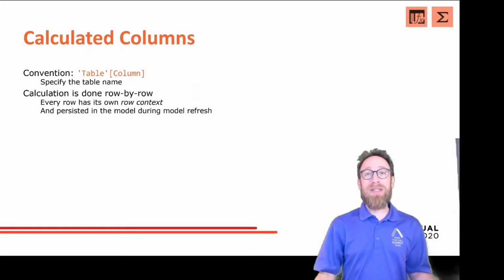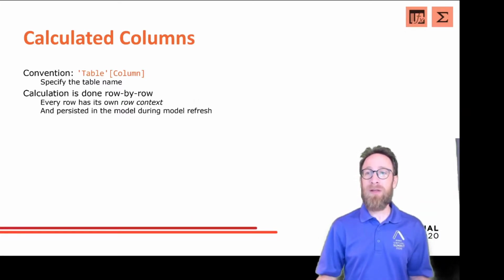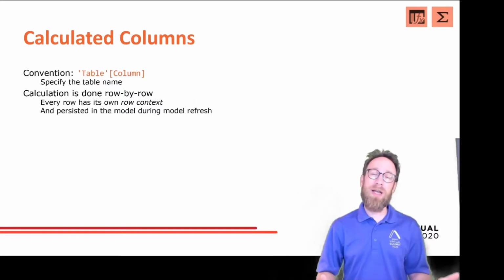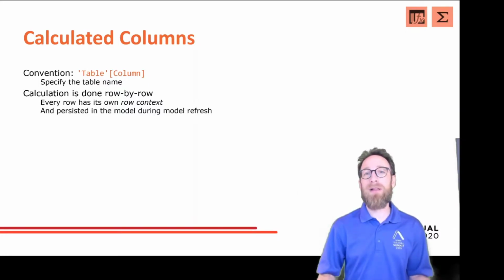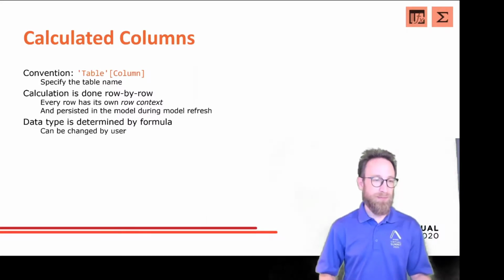Despite the name calculated column, it is calculated row by row. So we say there's a row context, and the result of this calculation is persisted into the model. That means the more calculated columns you have, the bigger the Power BI file will be, the bigger the memory footprint will be, and those calculations are refreshed when you refresh the model. So if you load the data again to your model, then the calculated columns will also be refreshed. So refresh will take longer when you have calculated columns.